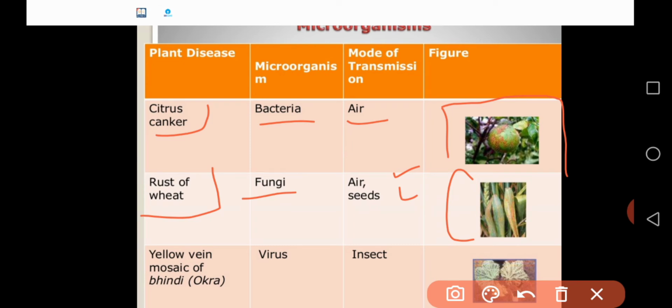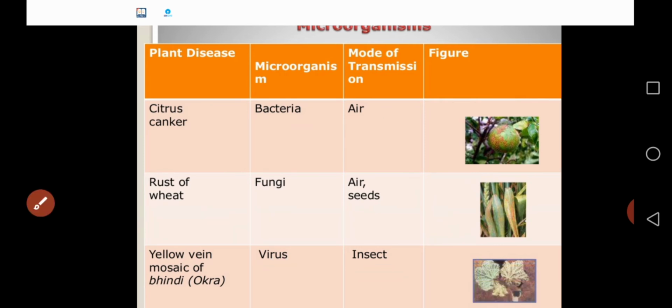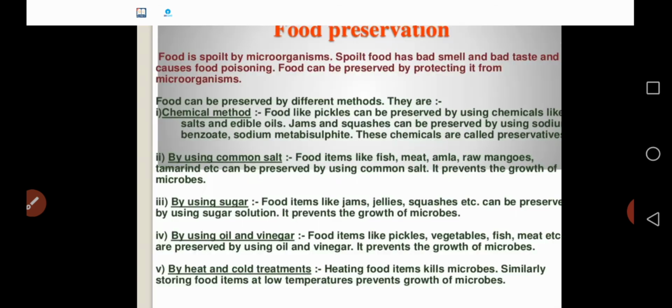Similarly, yellow vein mosaic of bhindi, okra. This is caused by a virus through insects. You see the picture here, which shows the yellow vein mosaic of bhindi disease. So these are some of the plant diseases.